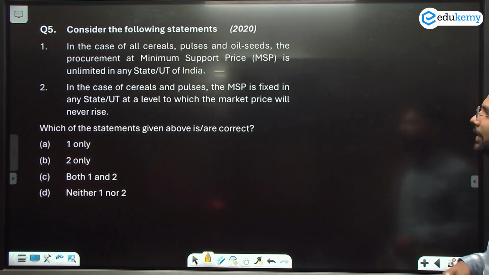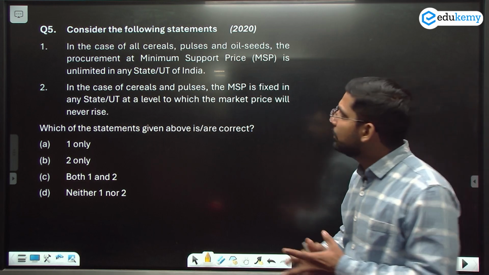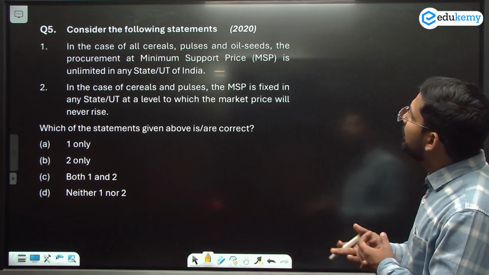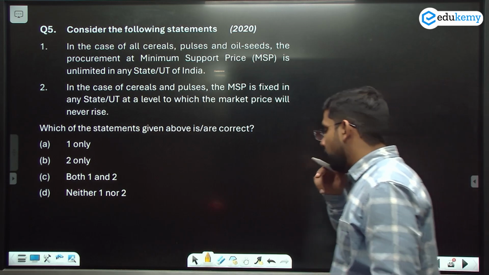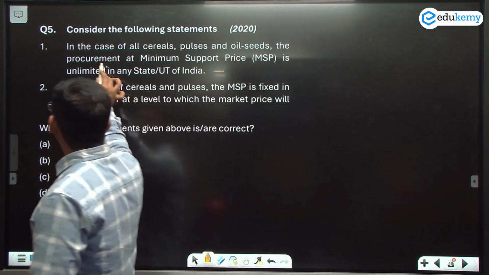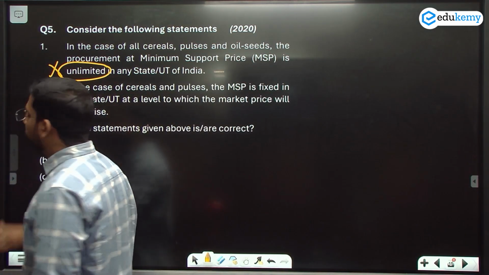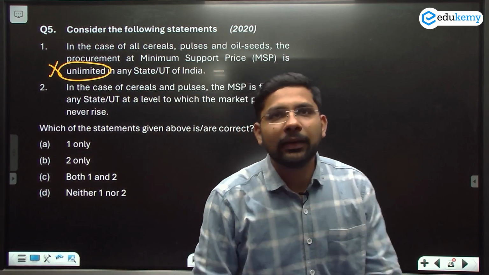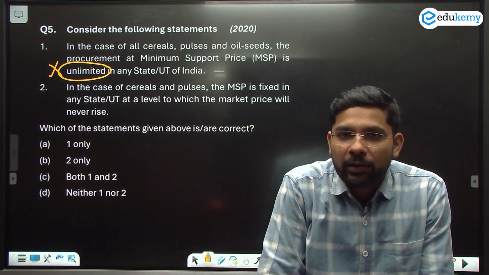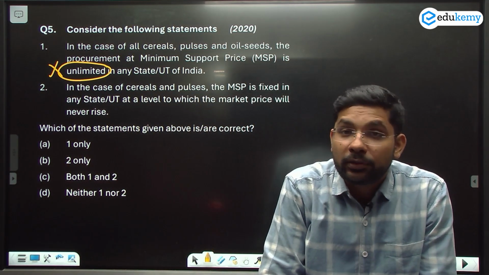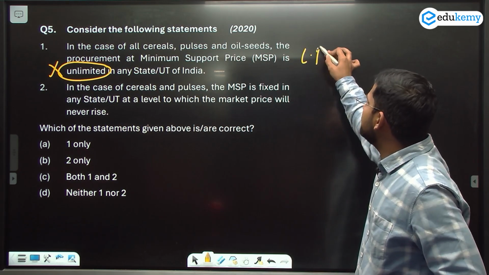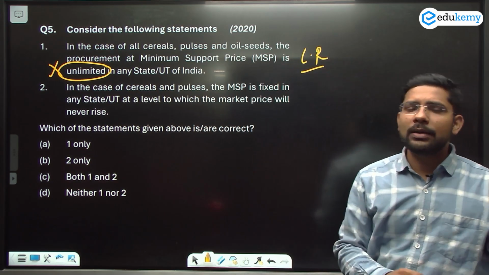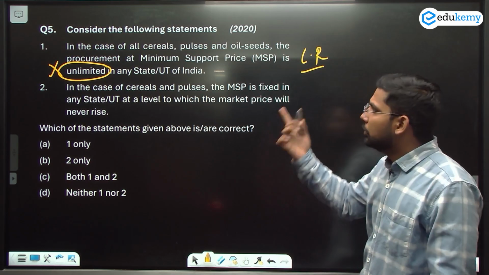Now let's move to the next one. Consider the following statements. In the case of cereals, pulses and oil seeds, the procurement at MSP is unlimited. Here the word given is unlimited. It cannot be, it never will be. It is not unlimited. There is a fixed quantity up to which the government will buy, and there is a limit with the government also. They have limited storage capacity. So you can apply your logical reasoning here to solve this too: how can it be unlimited? So the first is not correct.